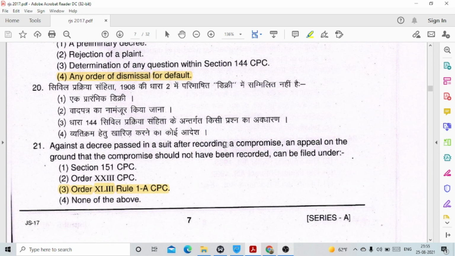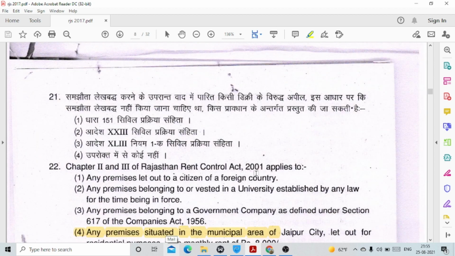Question number 21. Against a decree passed in a suit after recording a compromise, an appeal on the ground that the compromise should not have been recorded can be filed under. So this is option number 3, order 43 rule 1 of CPC, which deals with appeals against orders. Then question number 22.